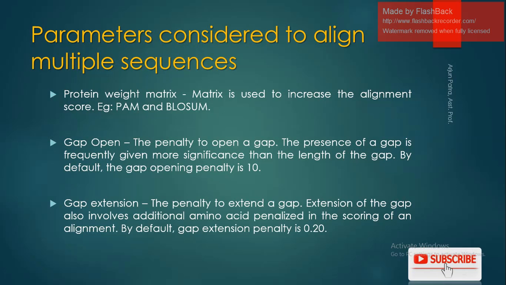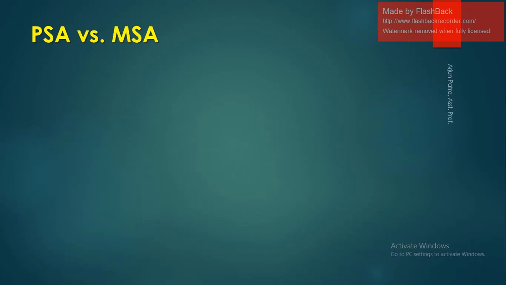Gap open can be done frequently and is more significant. Gap extension involves an additional amino acid penalization in the scoring of an alignment. So these are the three parameters for multiple sequence alignment.